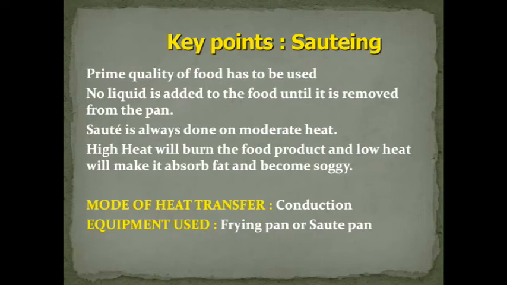Because there's fat. If you're cooking on a low heat or on a very high heat, burning can happen. On a very low heat, fat can go inside the foodstuff and make it soggy. So if I want to saute some vegetables in a little bit of butter, and I don't heat the pan to moderate heat, the pan is at low heat. The moment I put vegetables in it, my vegetables are going to absorb all the butter. So the texture which I'm looking for, that al dente or crunchy texture, won't come.